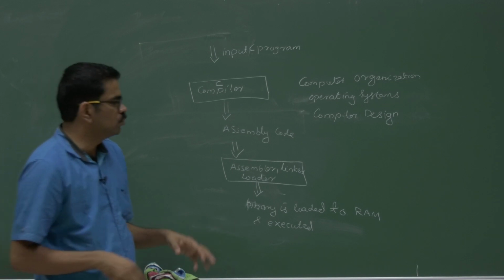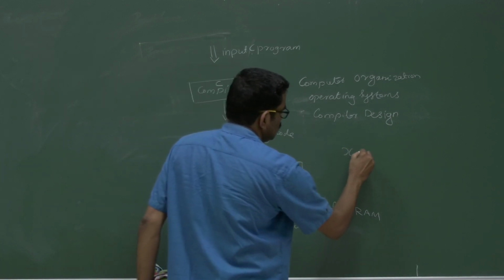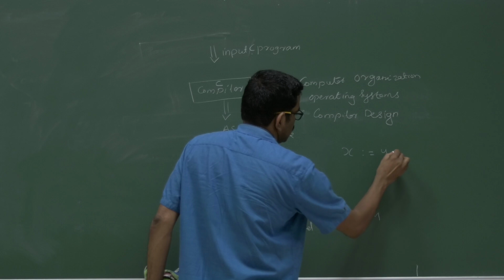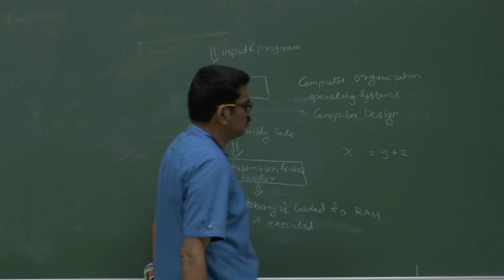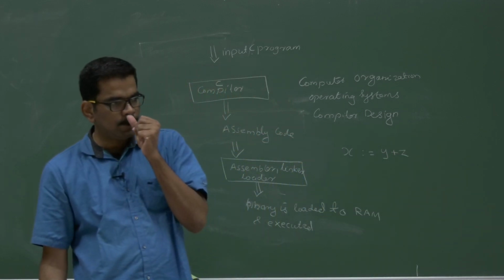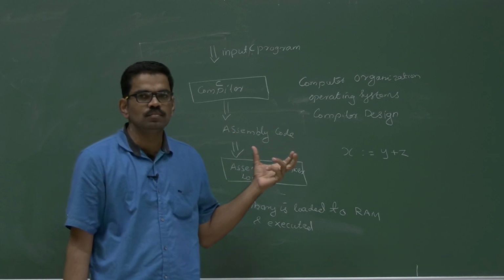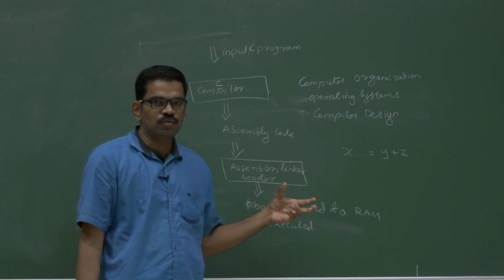Whenever you say x equal to y plus z in an algorithm, it's not C code, you have to assume that this takes constant time. The time depends on the processor.